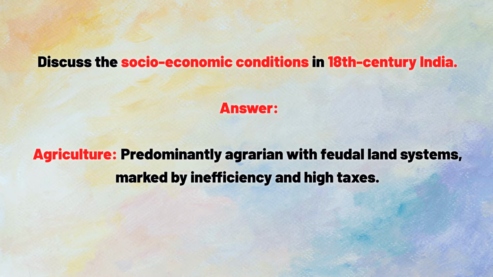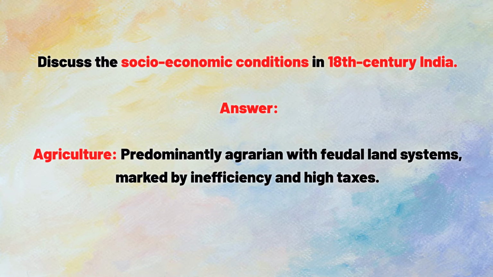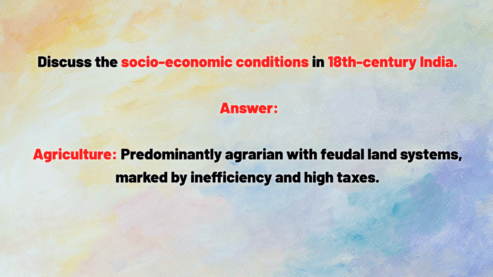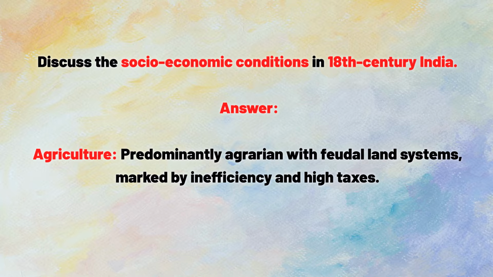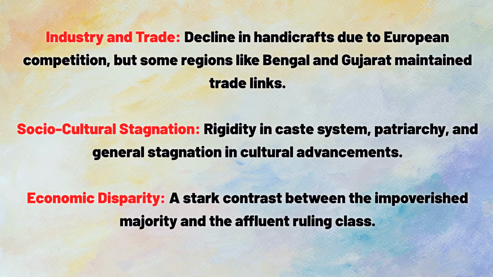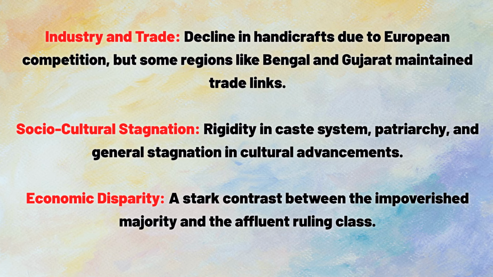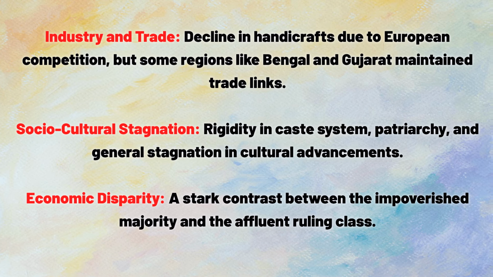Discuss the socio-economic conditions in 18th century India. Answer: agriculture, predominantly agrarian with feudal land systems, marked by inefficiency and high taxes. Industry and trade, decline in handicrafts due to European competition, but some regions like Bengal and Gujarat maintained trade links.